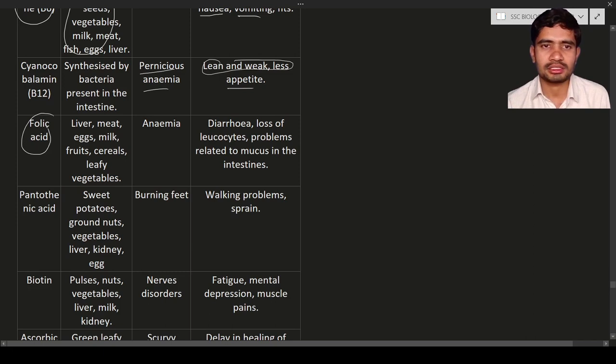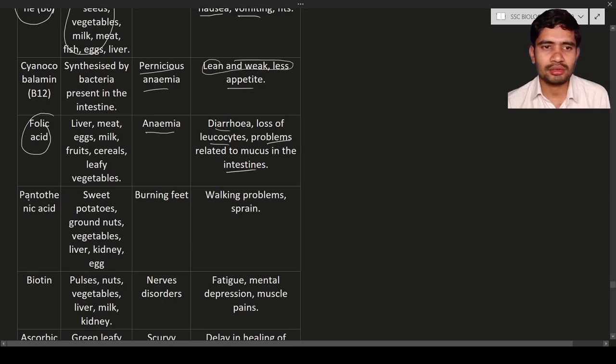Next, the folic acid. It is also going to cause anemia. They are going to have diarrhea and loss of leukocytes. Leukocytes are nothing but a type of blood cells. Next, a problem related to the mucus in the intestine. Not much mucus is produced in the intestine. As a result, they are going to have some kind of biological problem. It means it is a kind of disease.